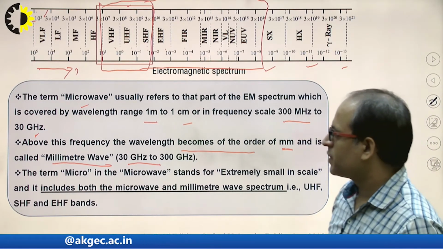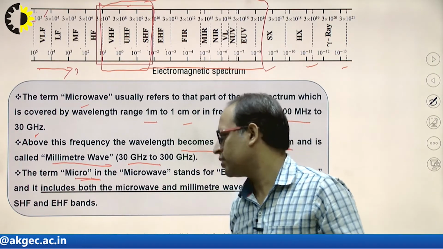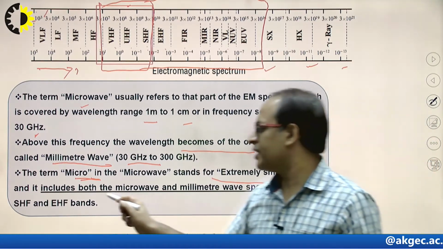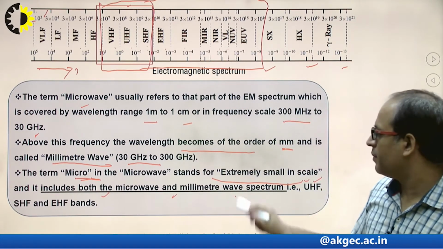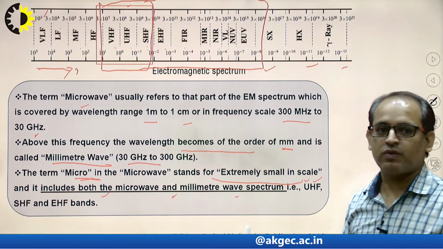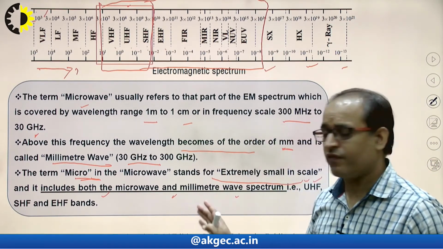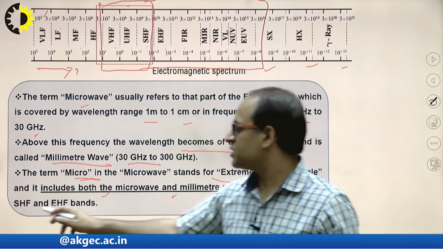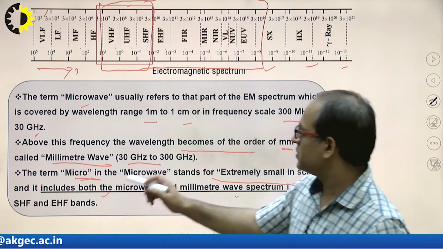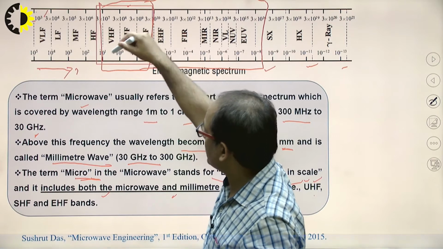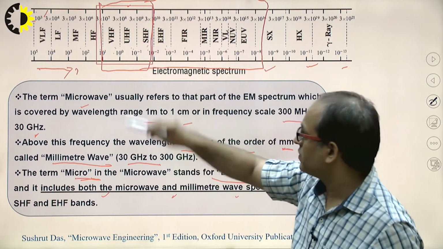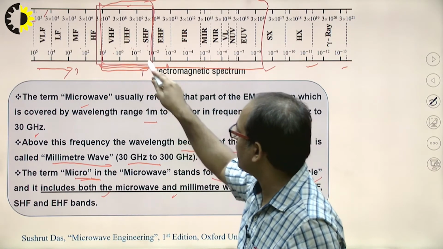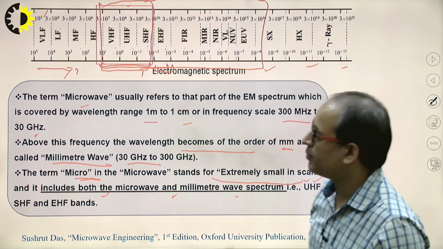Clear? Now see, the term microwave: what does the term micro define? It stands for extremely small in scale, and it includes both the microwave and millimeter wave spectrum. It means microwave is a combination of the microwave and the millimeter wave spectrum, that is UHF, SHF, and EHF. These define the total microwave spectrum, and this part is the microwave, and this part shows the millimeter range.